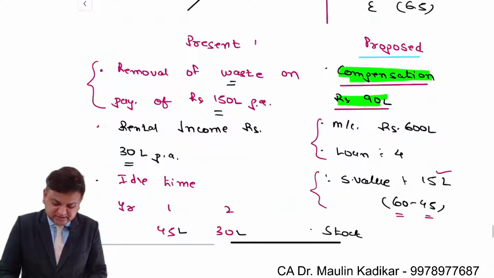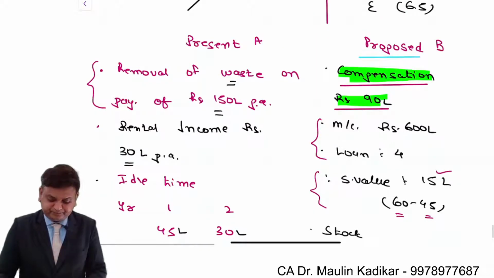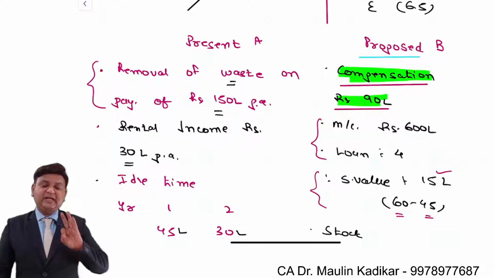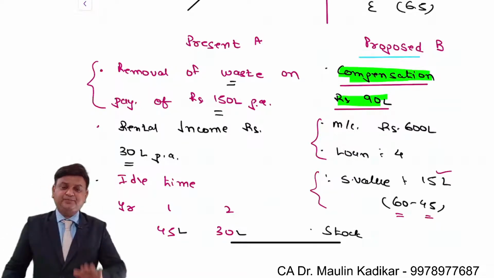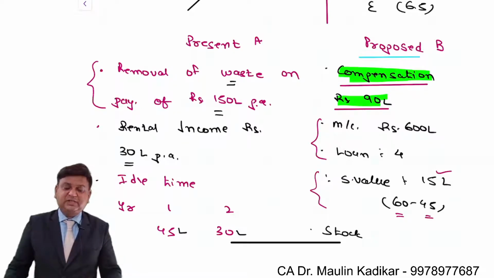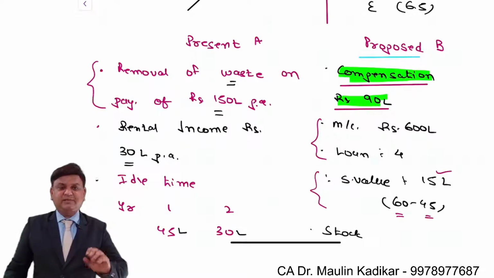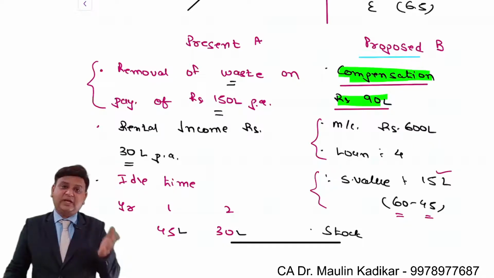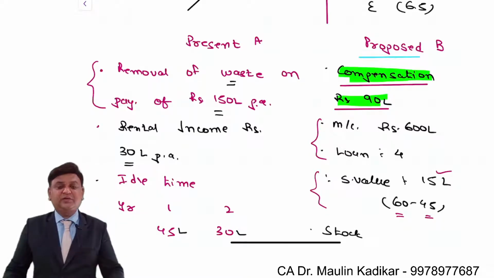Let us say that this is A and this is B. We will take the incremental approach like this: let us further process the vestige instead of removing the vestige by making payment of the compensation. So we are going to adopt an incremental approach as B over A, further processing of the vestige over not further processing of the vestige. That is the way we are going to take a decision over here.